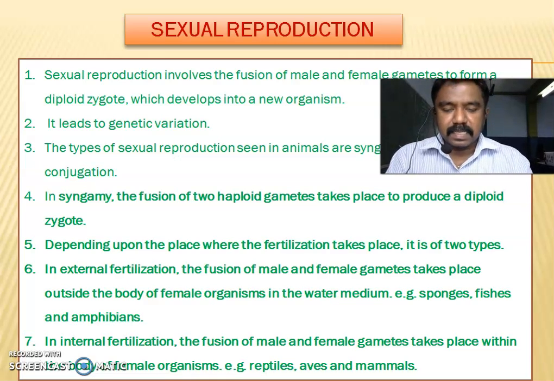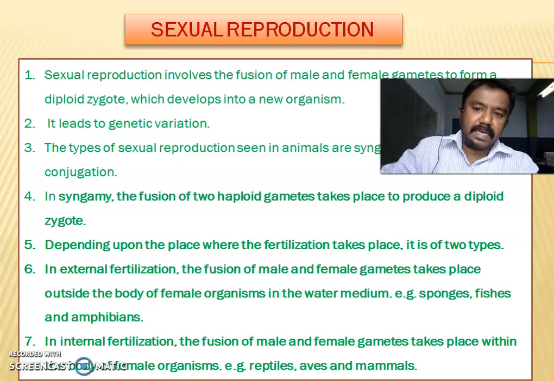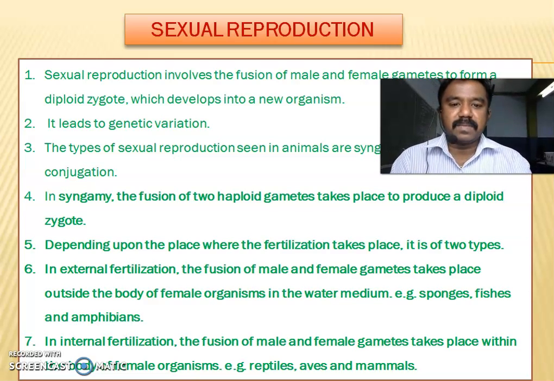Next, we will discuss sexual reproduction. Sexual reproduction involves the fusion of male and female gametes to form a diploid zygote, which develops into a new organism. It is called sexual reproduction. It leads to genetic variation.